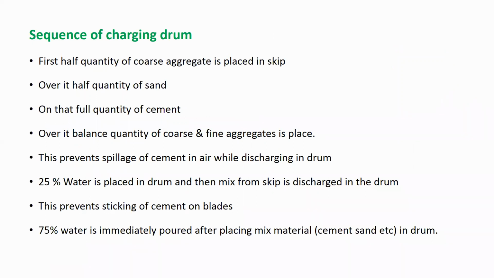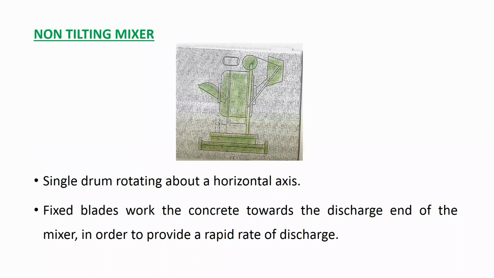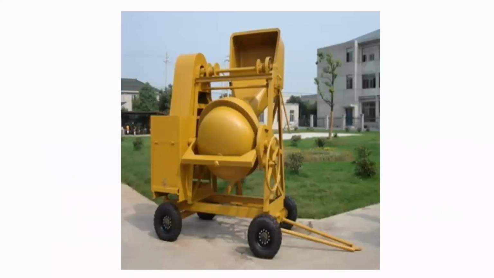Let me explain this also. I'll tell you the name of this. This is called a skip. You can see it in the figure. Remember the name of that. This is called a skip, and this is called the drum, and there is a wheel here.